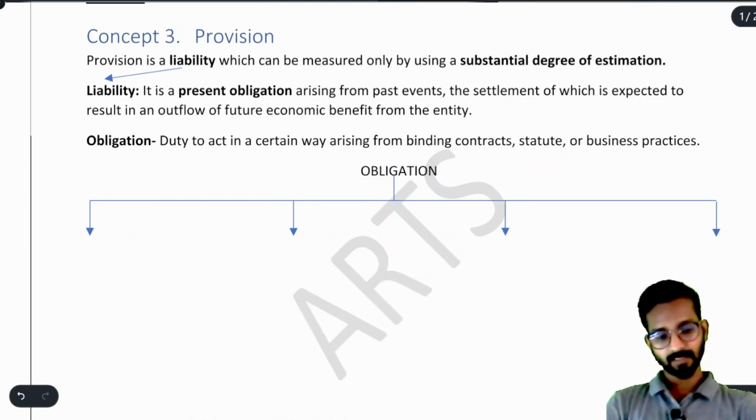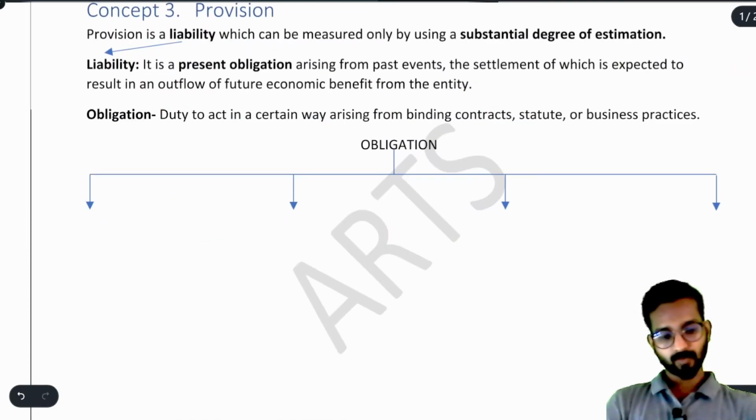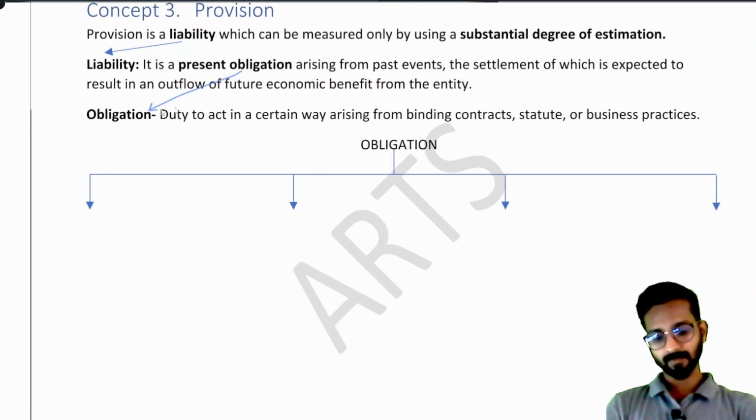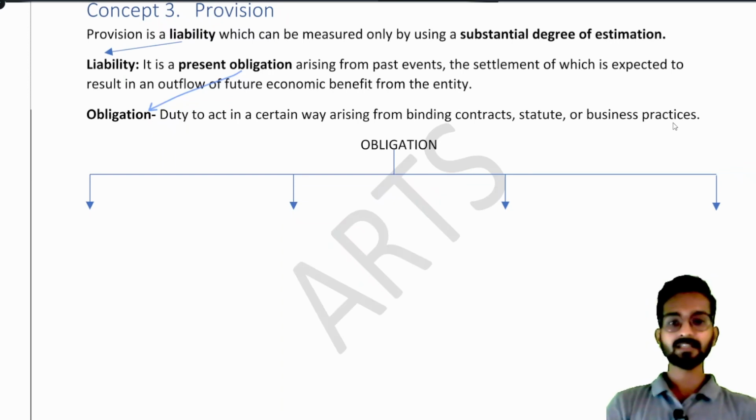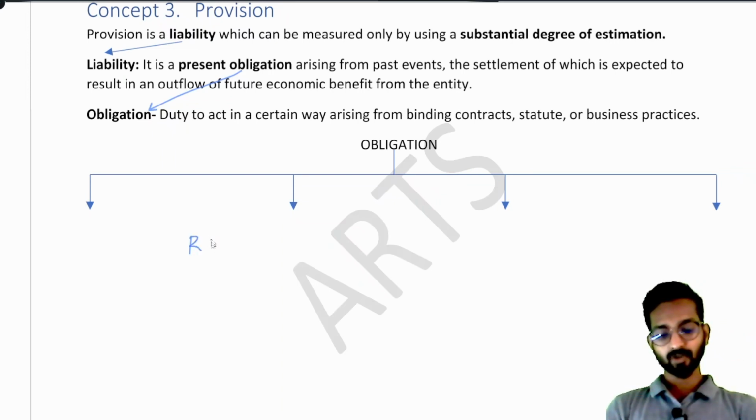Now, that is about liability. What we have to discuss now is what is obligation. See, obligation is a duty to act in a certain way arising from binding contracts, statute or business practice. Obligation means I have a particular duty. In some cases we might have a duty to pay some money to the seller. Okay, we have purchased the goods, so I have to make the payment, that is my duty. Or say he tells me that if you are buying goods from me, then after 3 months or after 4 months...